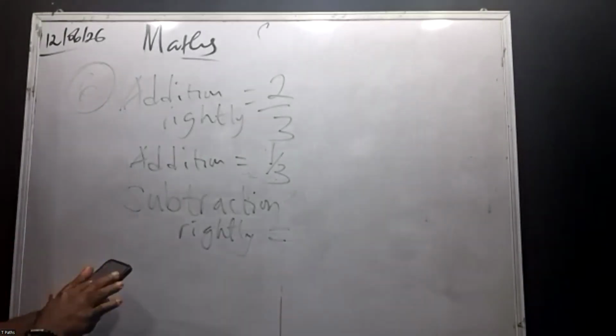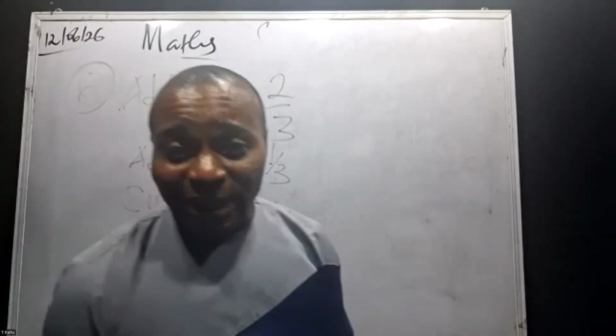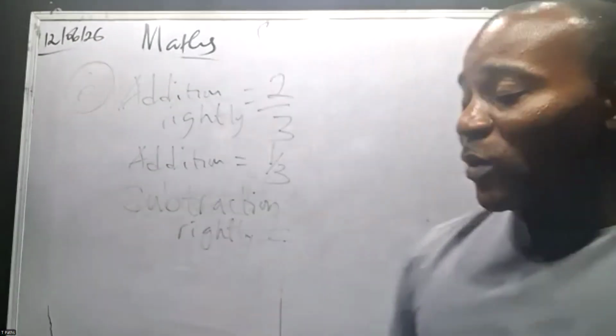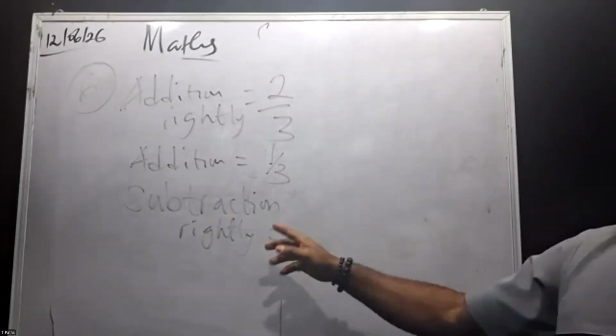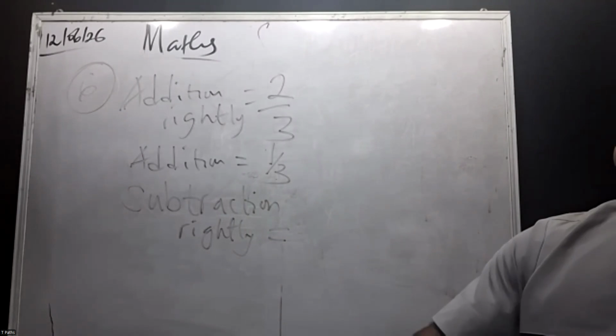Subtraction rightly or correctly is given in the question. What's the probability of getting the subtraction rightly? 1/4.